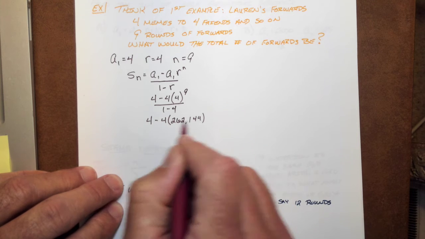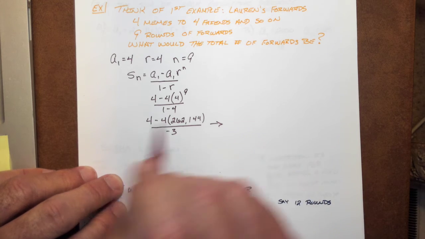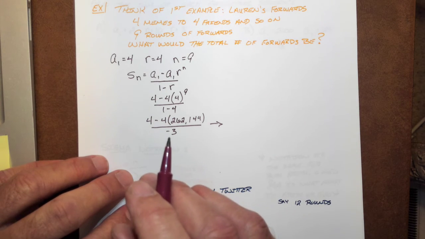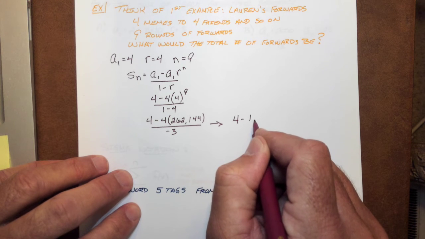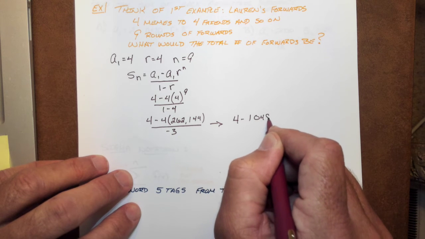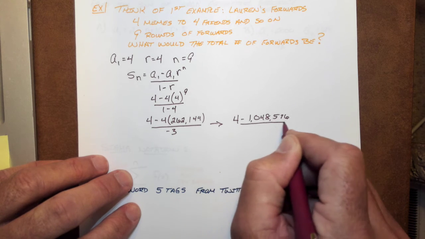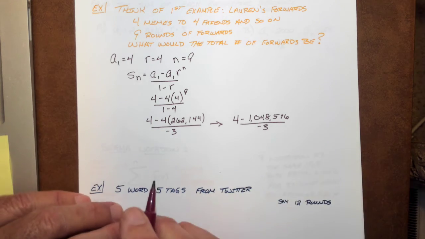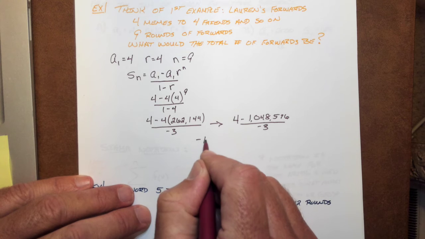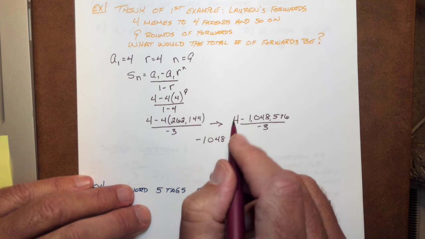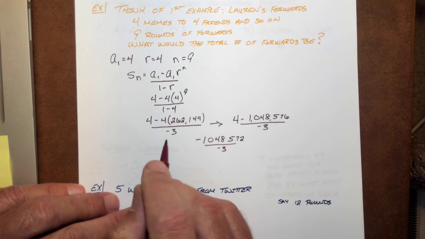262,144, all that's over -3. So when we do all this fun stuff, our final answer is this.